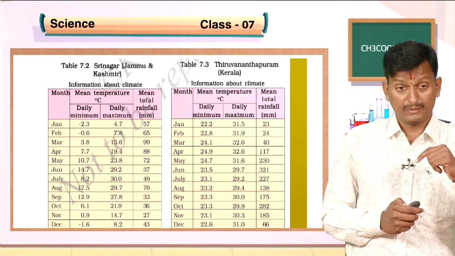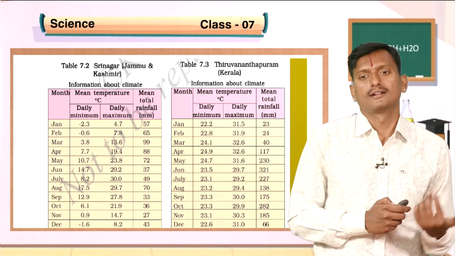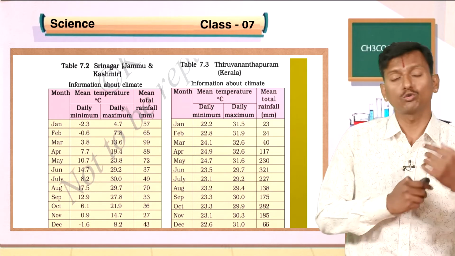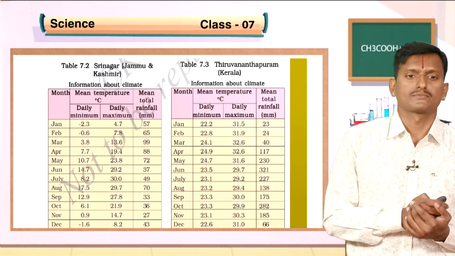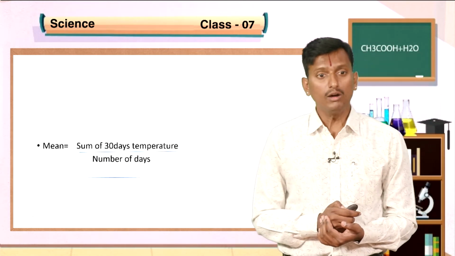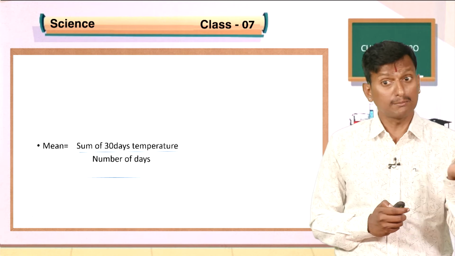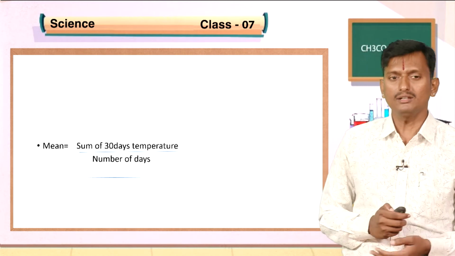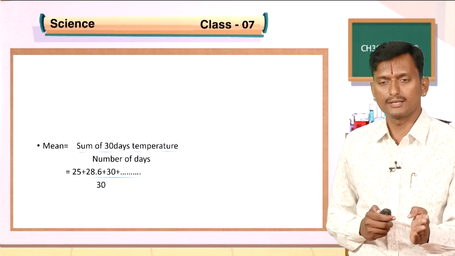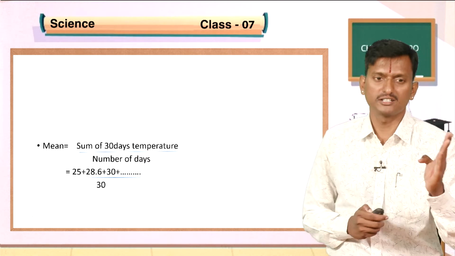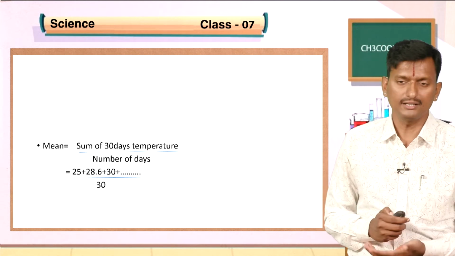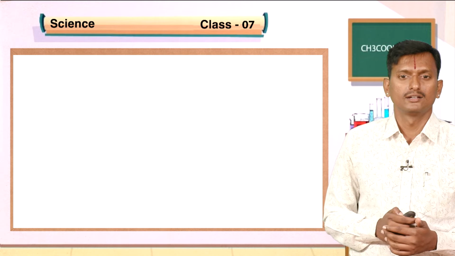Whether Kerala has a cold climate or Kashmir has a cold climate, you can come to know that by observing these two charts. So how to take the mean? Sum of 30 days' temperature over the number of days. Say 25 the first day, 28.6 the second day, 30 like that, divided by the total number of days, 30 in a month.